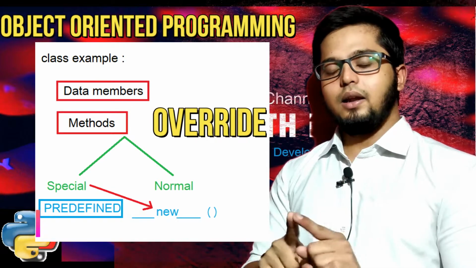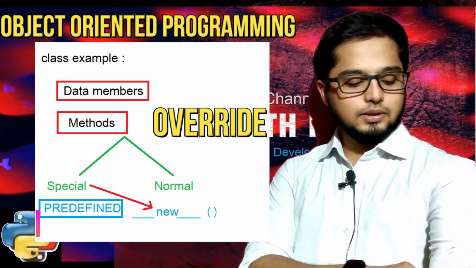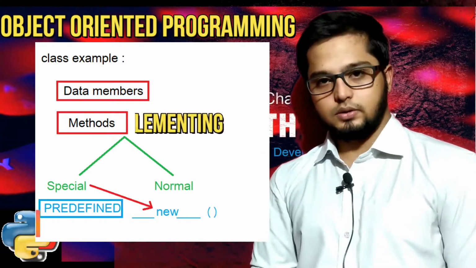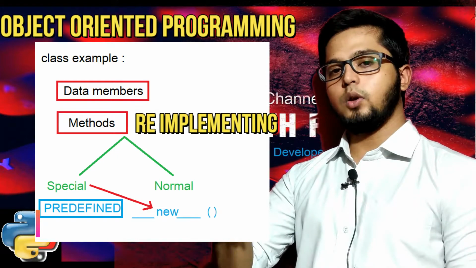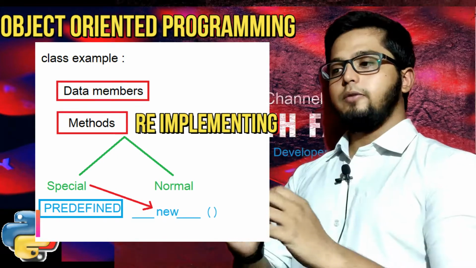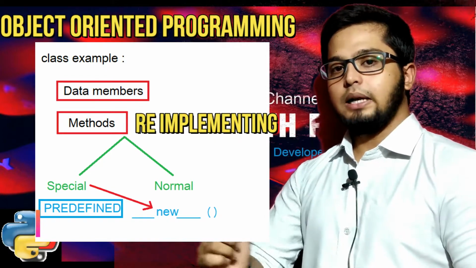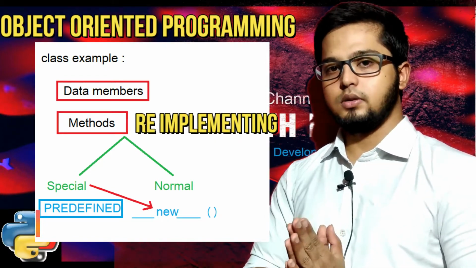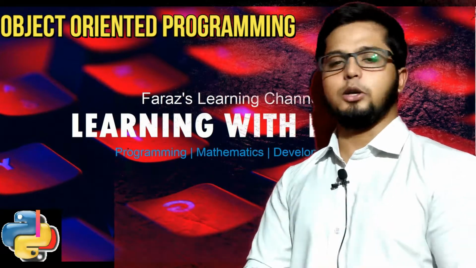See, override is not a technical term for you. Let me just remove that word and let me just say you are re-implementing it. Some methods are already written. If you're not satisfied with their part, you can create your own version by re-implementing them. That are your special methods. Normal methods are methods which you create by yourself, which you give the names by yourself.